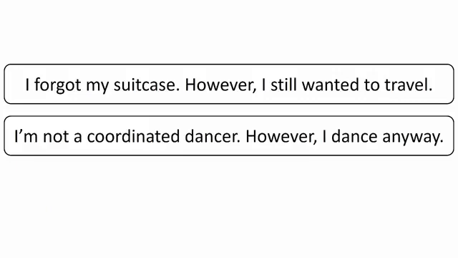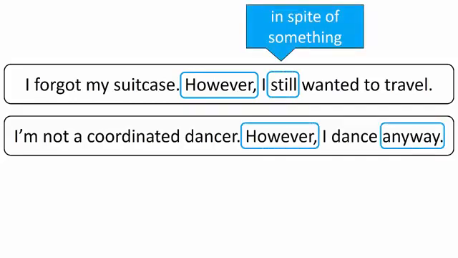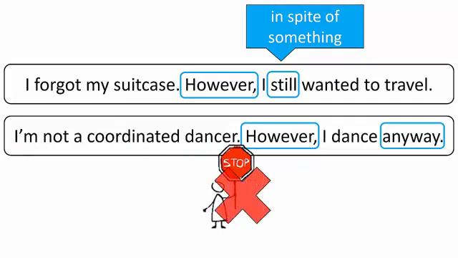I forgot my suitcase. However, I still wanted to travel. I'm not a coordinated dancer. However, I dance anyway. Often, when we use words of contrast, we also use the words still or anyway. These mean that the second action is in spite of the first action. That means that there is really nothing that can stop me from doing the second action. Notice that still goes between the subject and verb, and anyway comes after the verb.